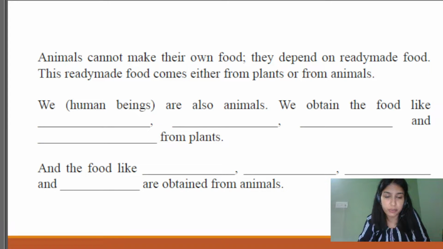Yes. So what do you get from animals? We have discussed this in the game, the activity that we just performed. There were different words, some belonging to the plant category and some to the products that we are getting from animals. Yes, and the food like cheese, milk, pork. Yes. What other?